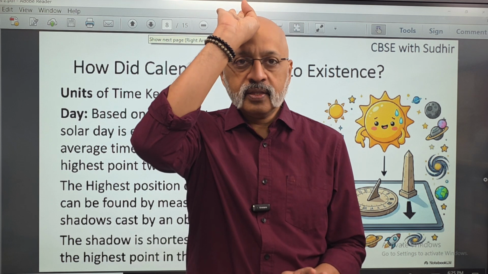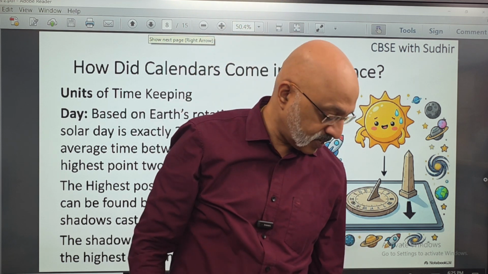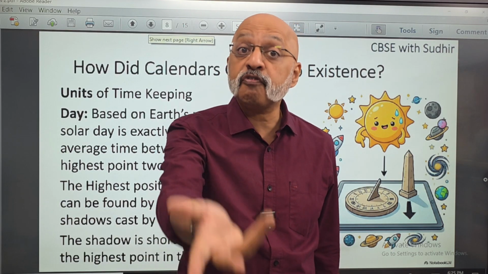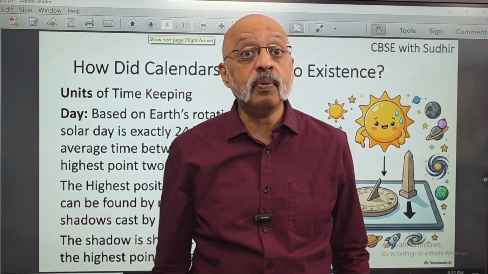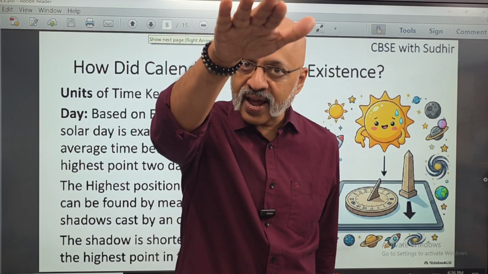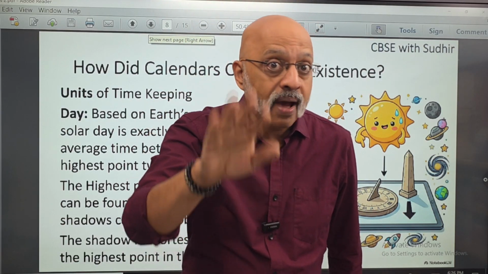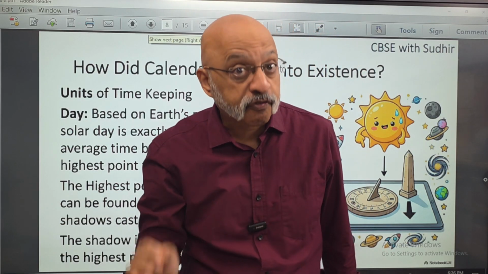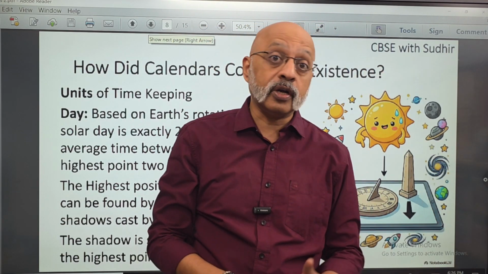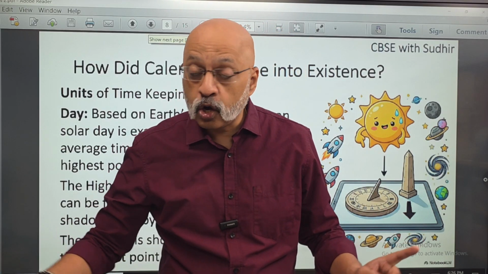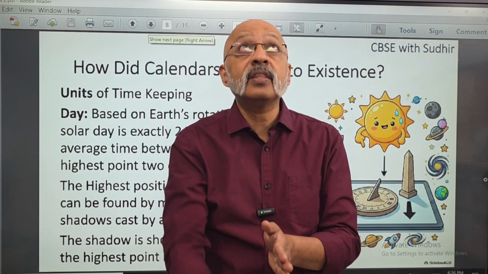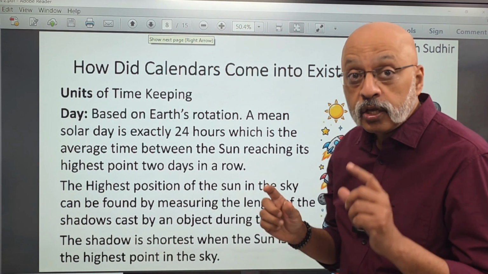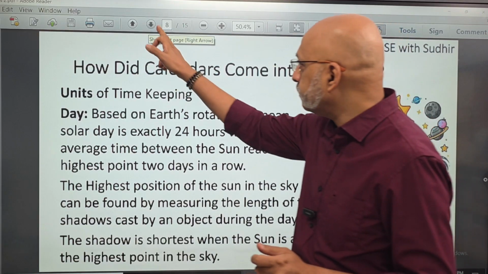At 1 o'clock, the sun would have moved slightly to this side, which means I will have a bit of a shadow out here. It will not be very long compared to, let's say, 5 o'clock in the evening, when the shadows will be very long because the sun's light is falling at an extreme angle. It is going towards sunset, right? Similarly, at 7 o'clock in the morning, the shadows will be very long. But at 12 o'clock in the afternoon, when the sun is right on top, the shadow will be the shortest. So that's how you gauge the time of the day.